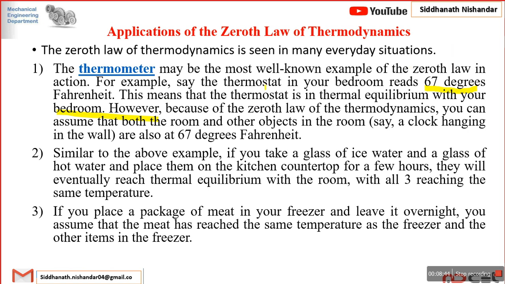I will measure the temperature of this room. Suppose the temperature is now around 20 to 30 degrees Celsius. What it indicates is that the thermometer temperature and the room temperature are in equilibrium with each other.